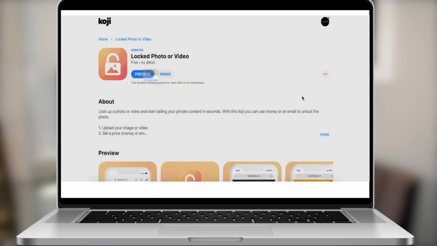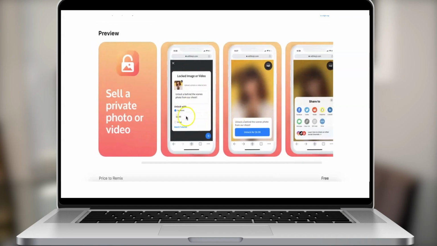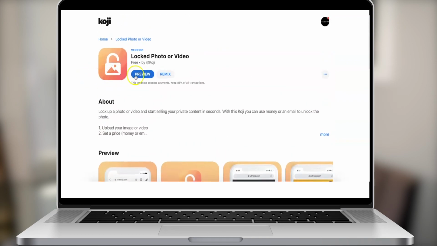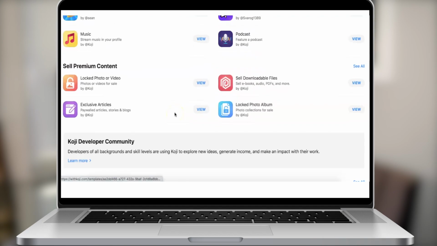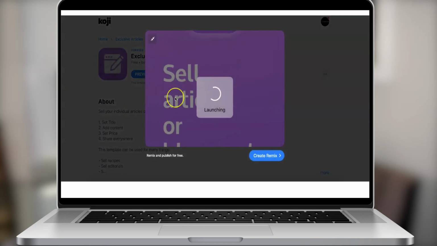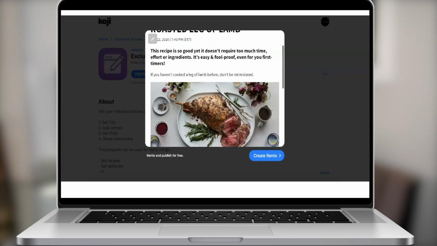You could also charge for this, right? There's a variety of different ways. As you can see, it can be through payment, it can be through email. I did want to show that because I think the behind the scenes locked photos are super cool. And then also, let's just say you have an ebook or a PDF, or you want to paywall something. Maybe you have an article or a blog post and you don't want to give everything for free. There is the option to have part of the blog post up, and in order for them to read the rest, they have to pay.